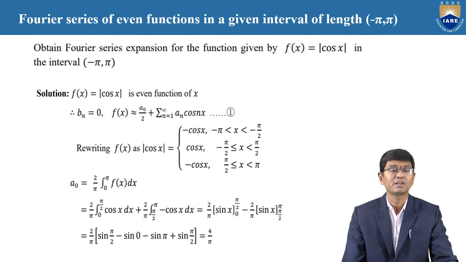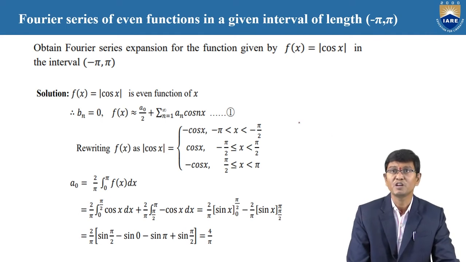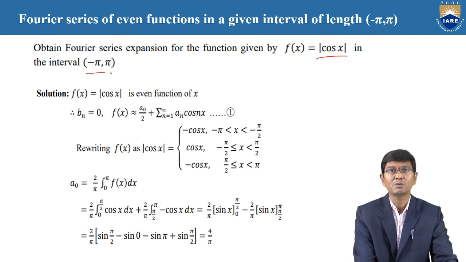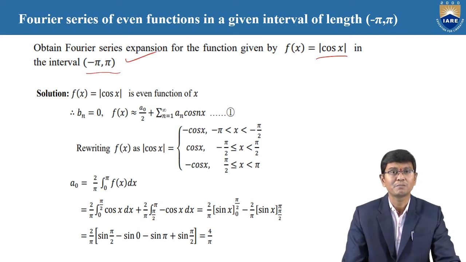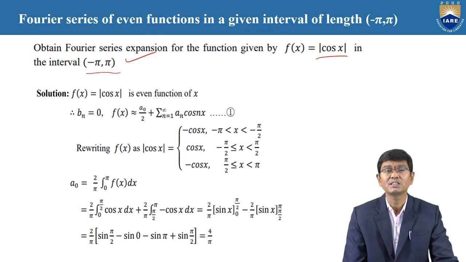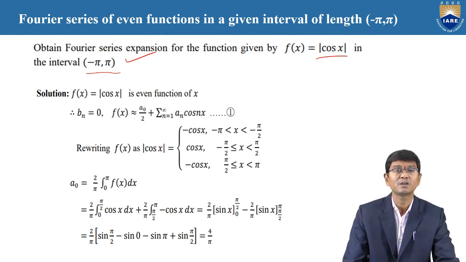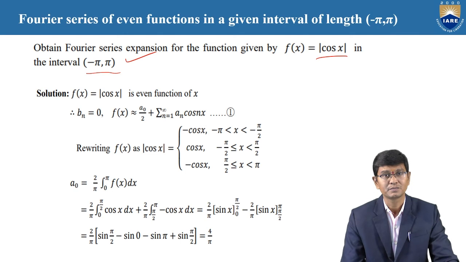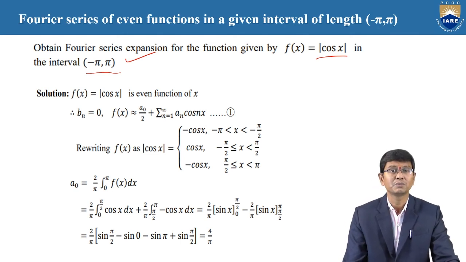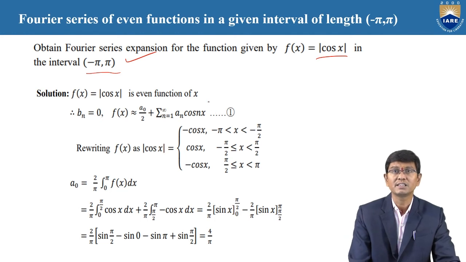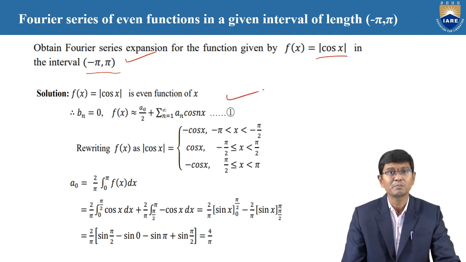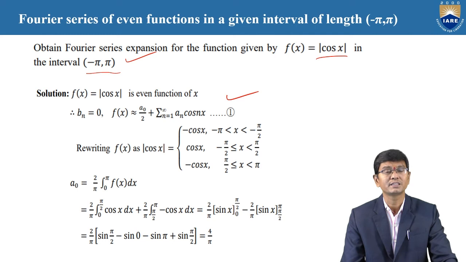Find the Fourier series for the function mod cos x in between minus pi comma pi. While we are observing here, the limits are clearly minus pi comma pi. Moreover, the function is mod cos x. For all values, mod cos x is clearly cos x, an even function. Therefore, automatically b n is also 0. Here also f of x, the required series, is a naught by 2 plus summation n is equal to 1 to infinity a n into cos n x.